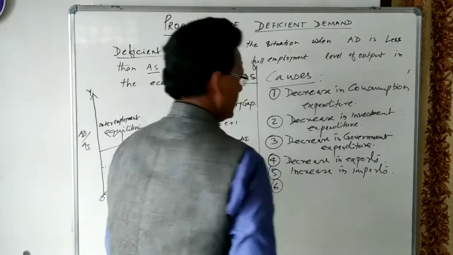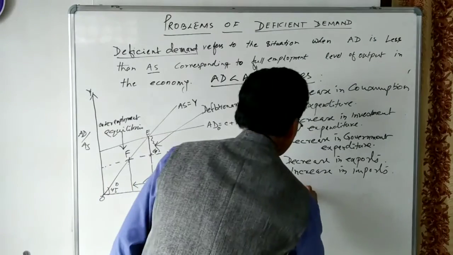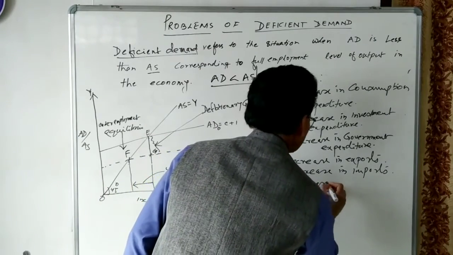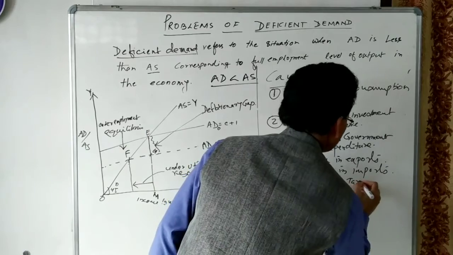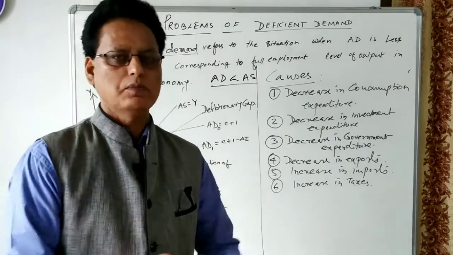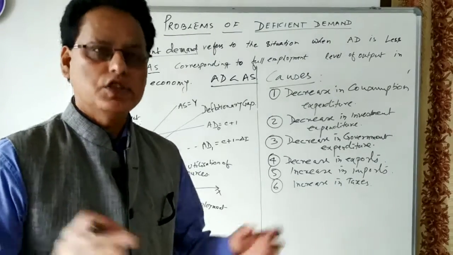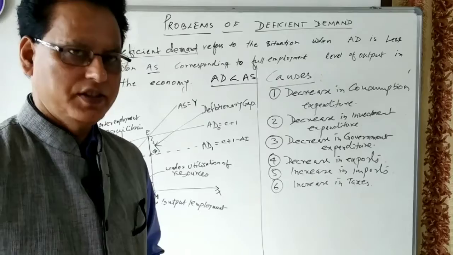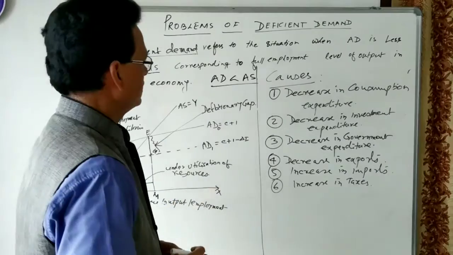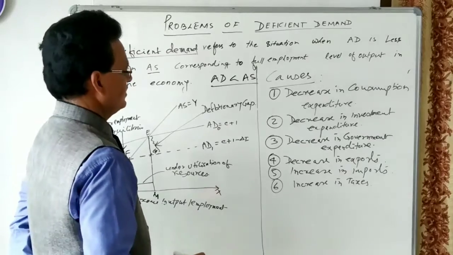Another one is a rise in taxes. If the tax rate increases in the economy, the disposable income will decrease. If the disposable income decreases, the consumption of the people will decrease, the consumption expenditure will decrease. So we have seen that these are the different causes for the deficiency in demand.